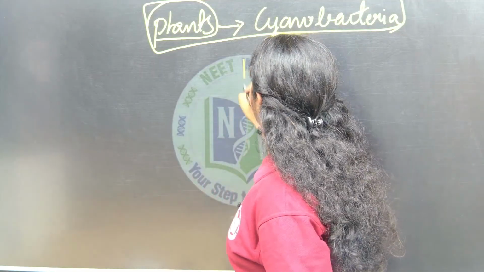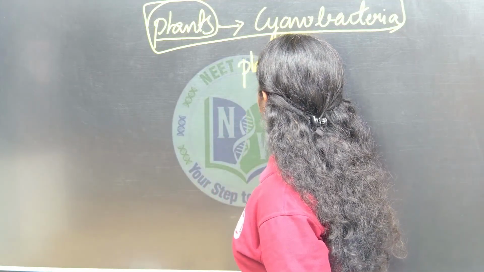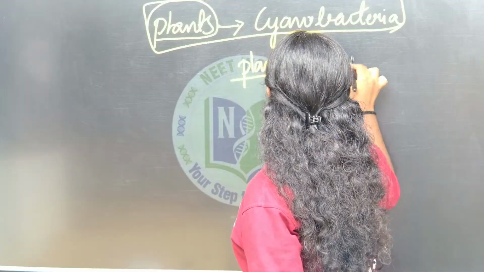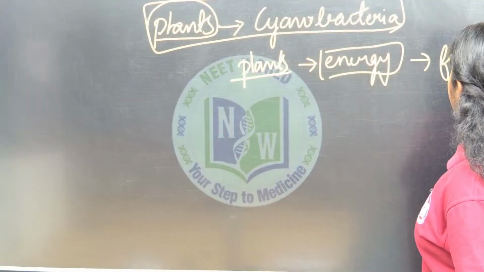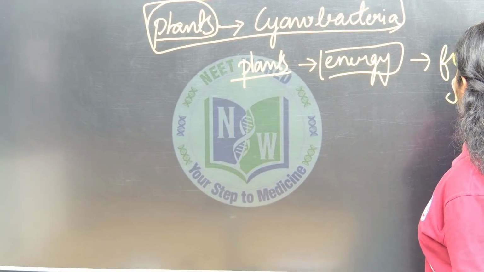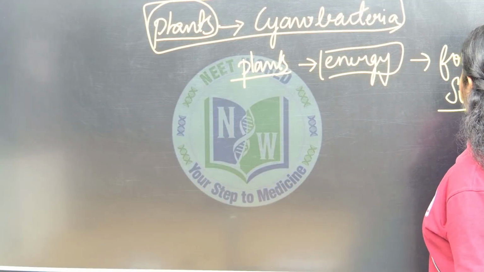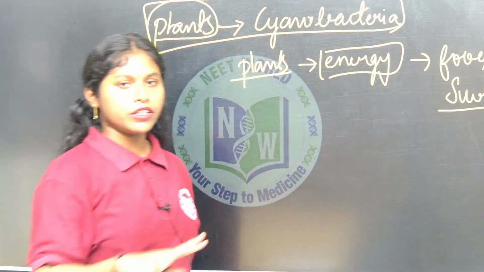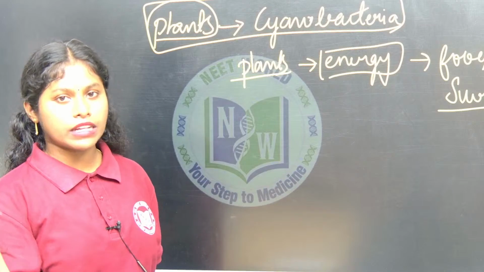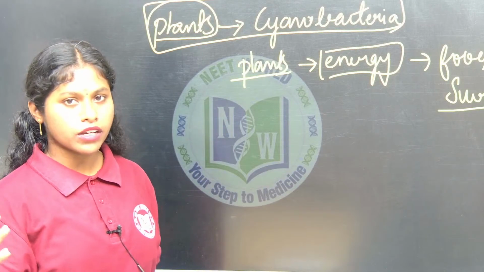So, the plants use energy from the food which is stored in the form of sucrose. Whenever the requirement is there, the food prepared at the top of the leaves will be translocated to various parts of the plant.